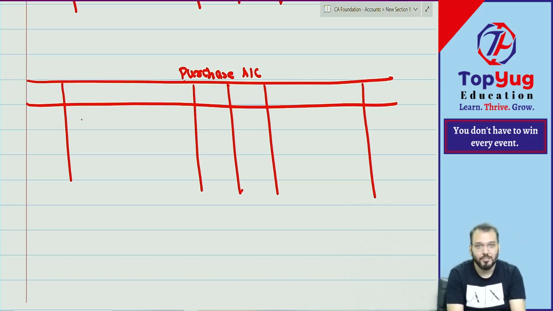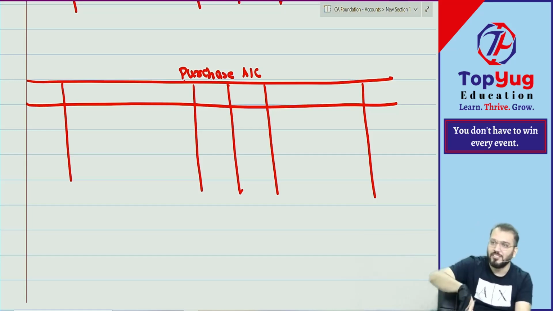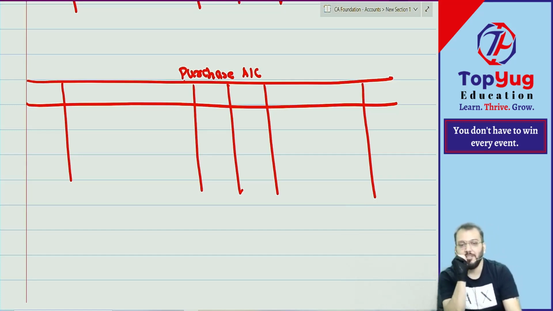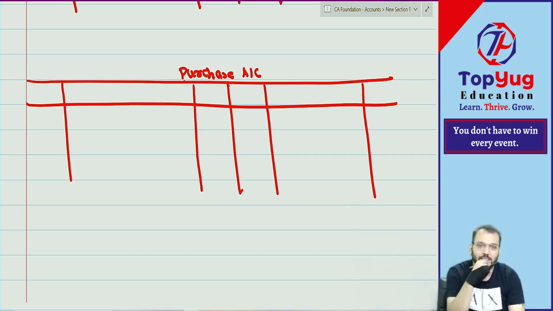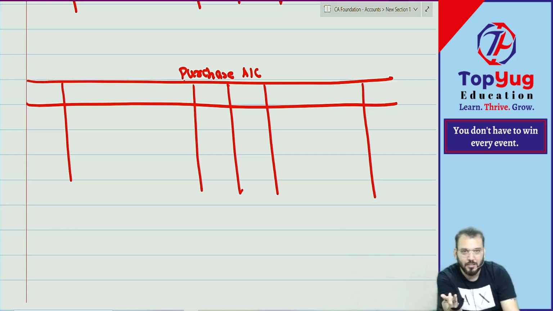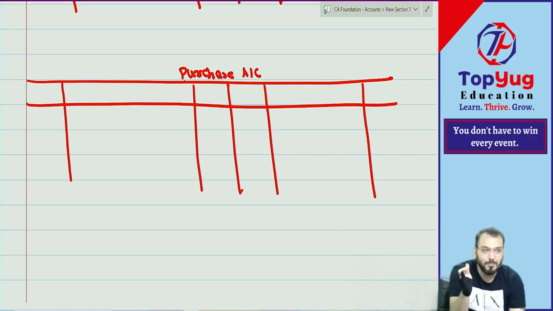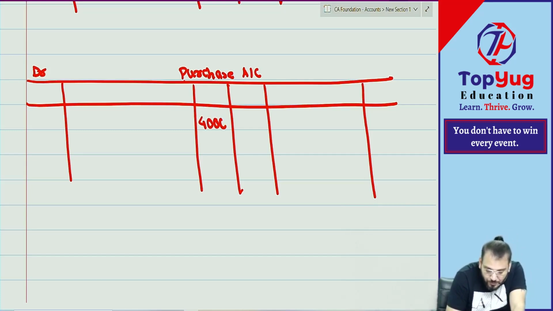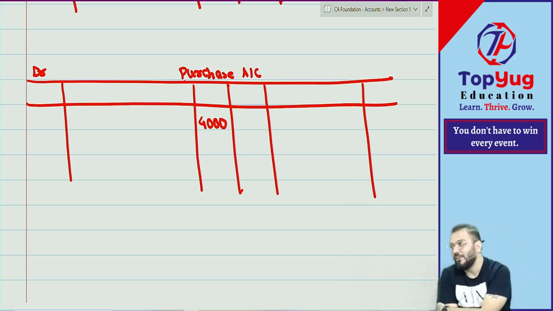Purchase account debited, we write on which side? Debit side. It is common sense. Why credit side? Purchase account debited or credited? So you write on which side? Debit side. Correct? Yes. What is the amount? 4,000. The purchase account is debited by 4,000.